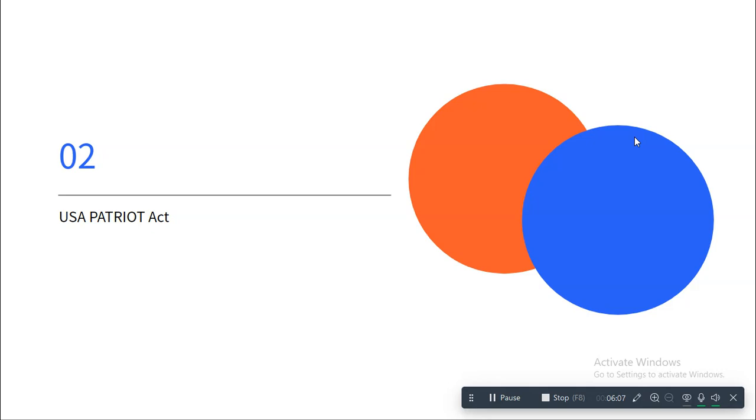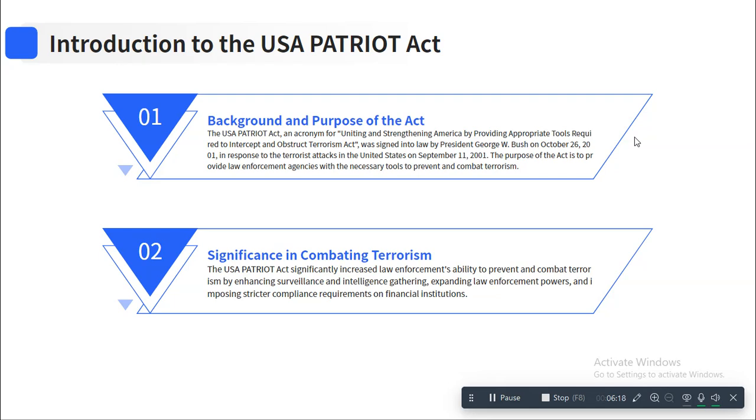Now let's see the second important act, that is known as the USA Patriot Act. So let's go. So USA Patriot Act. What does the term mean? USA Patriot Act stands for Uniting and Strengthening America by providing appropriate tools required to intercept and obstruct terrorism. So this is the full form of USA Patriot Act.